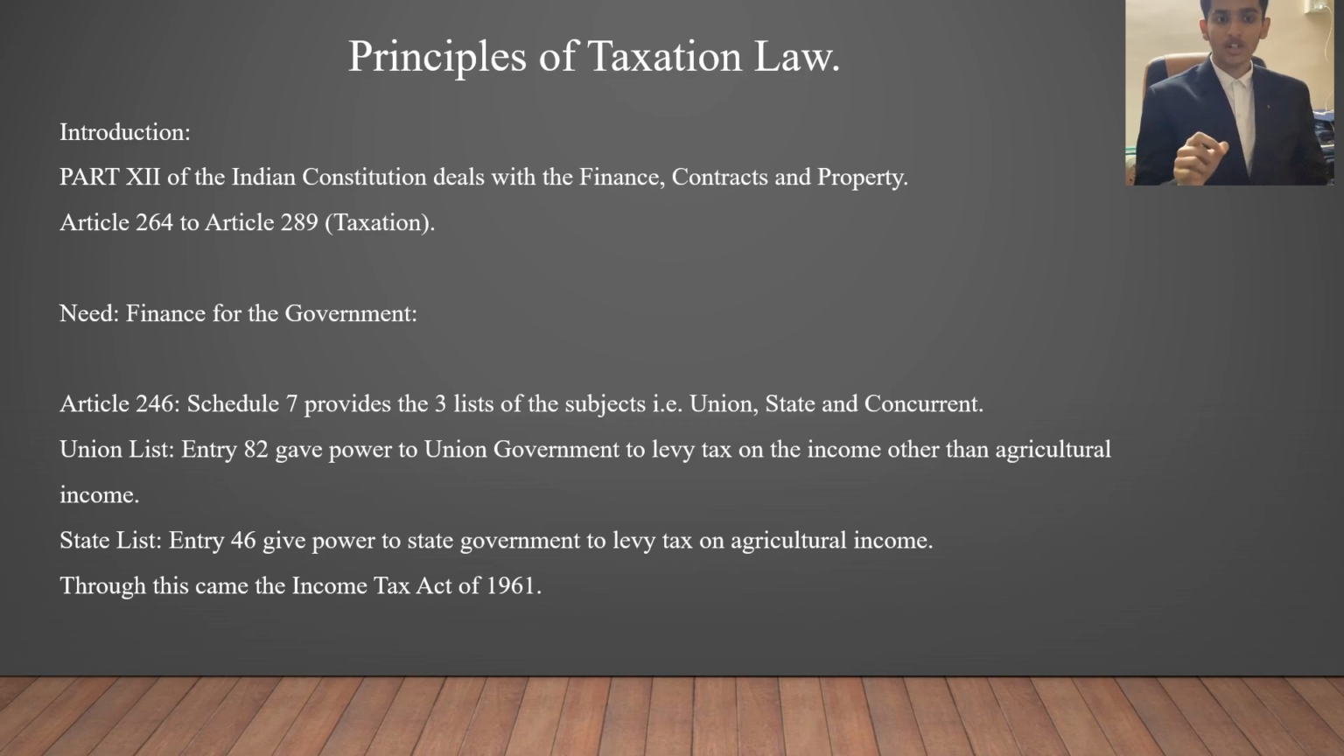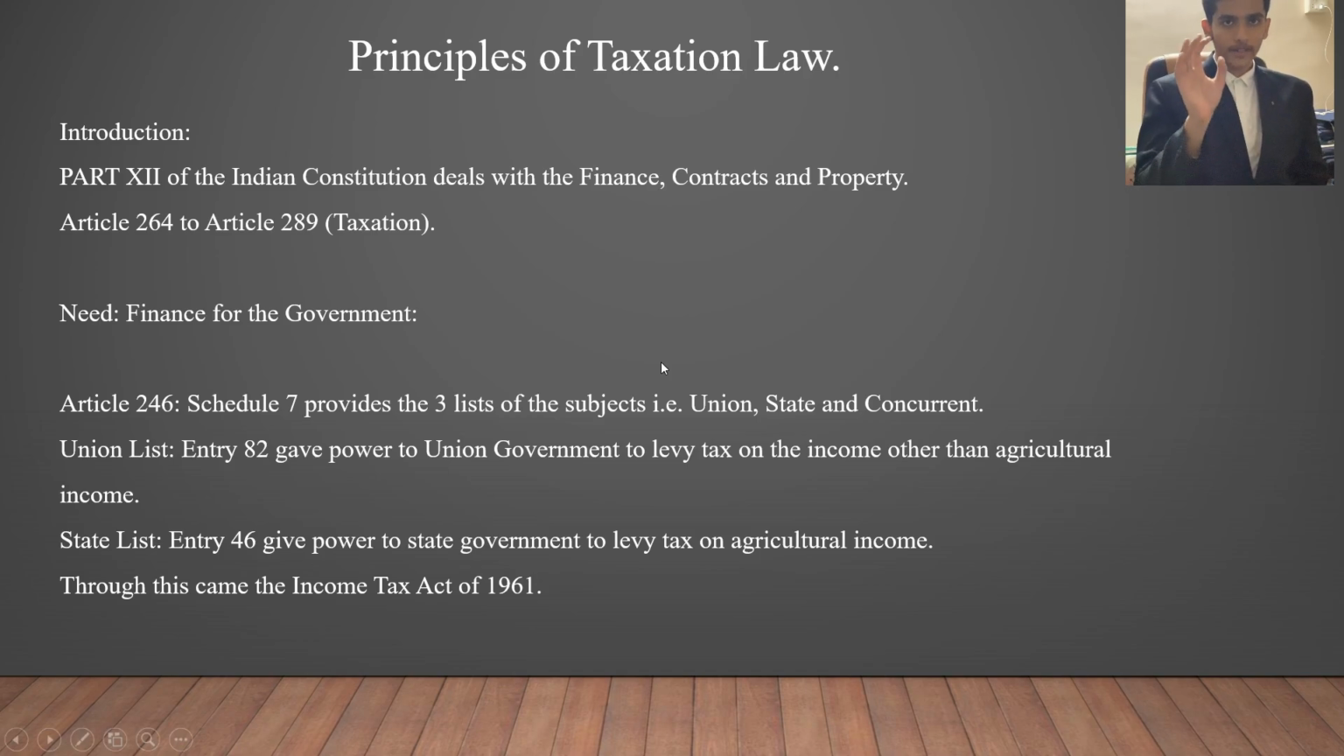Part 12 of the Indian Constitution deals with finance, contracts and property. Specifically, Article 264 to Article 289 deals with the topic of taxation between the central and the state government. So basically it's union and state. How taxes are managed and distributed among them is discussed in part 12 of the Constitution of India. Why is there a need for this part? We need finance for the government. How will they help the country if they don't get income, if they don't earn? That is the reason why taxes exist in the first place, and which is why the Constitution includes the finance topic in part 12.